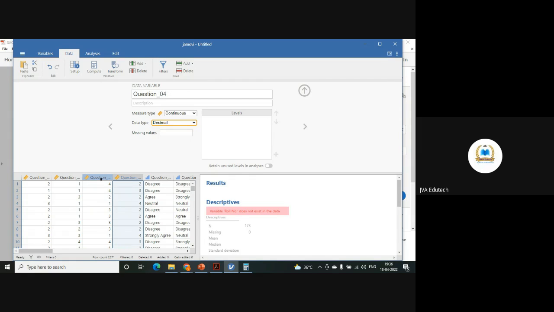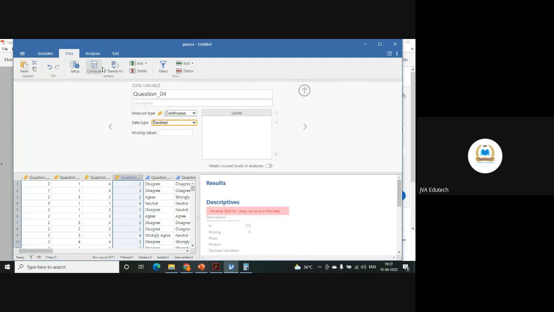Let's say this is question number 3, and I want this to be reverse coded. Reverse coded means what is 1 should become 5, what is 2 should become 4, 3 will be the neutral point, so it will remain as 3. What is 4 should become 2, and what is 5 should become 1. This is the reverse coding that we do. So for that, you can do it in one single command.